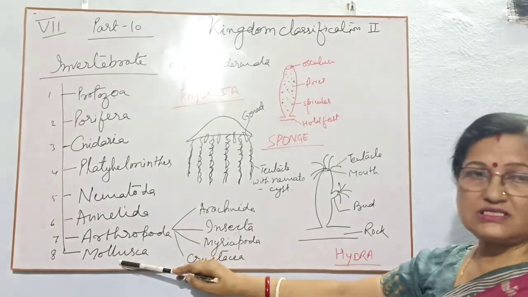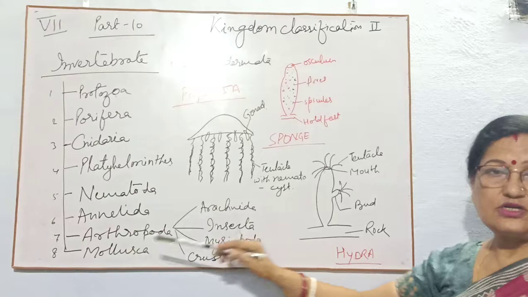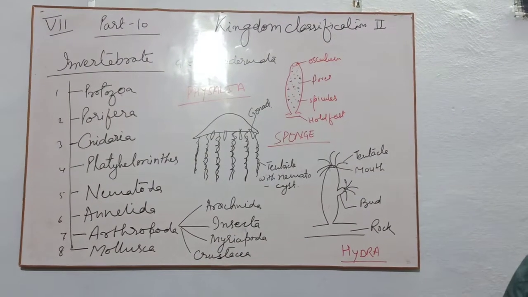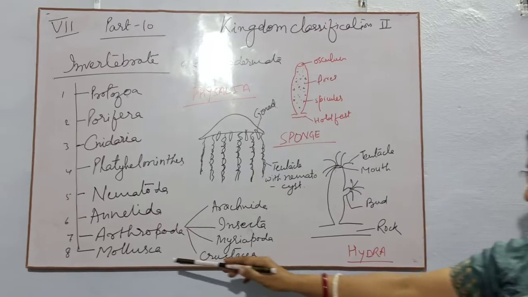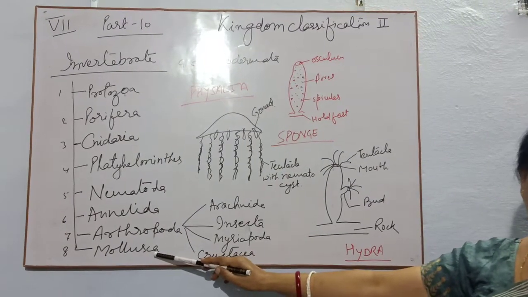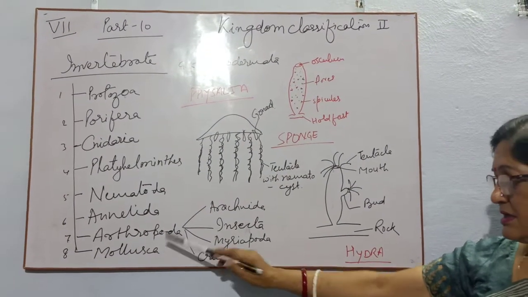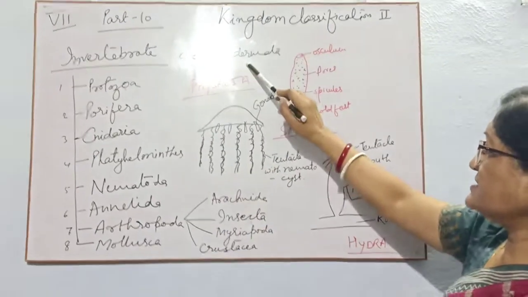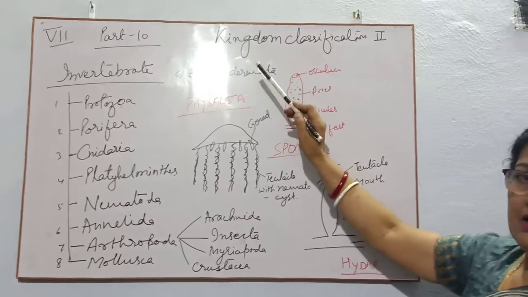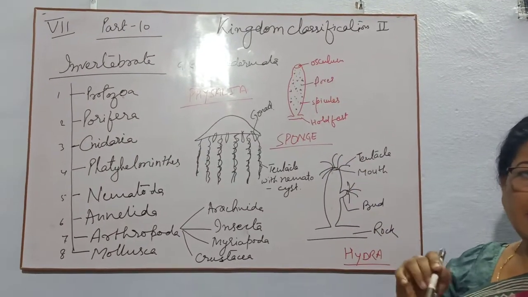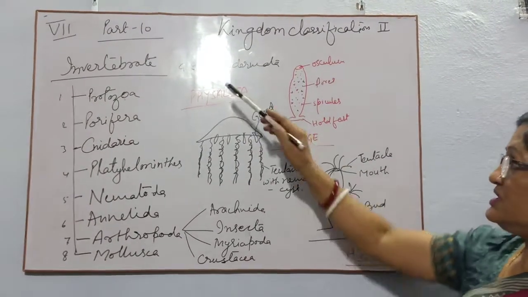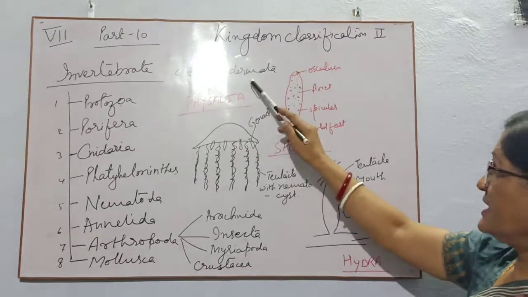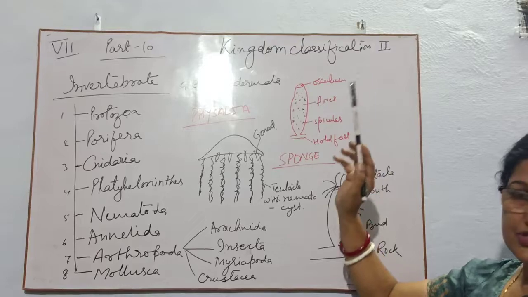Then next to it mollusca. Mollusk means those who have a very soft body and surrounding to it there will be a hard covering, just like snail, pila, sheep, unio, that is mollusca. Last is echinodermata. Echinos means spine. So these are having spines on their body, for example starfish.